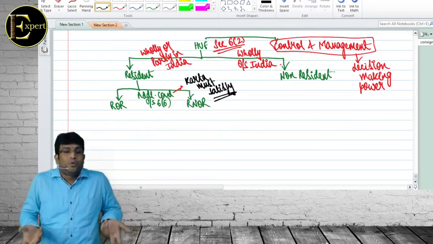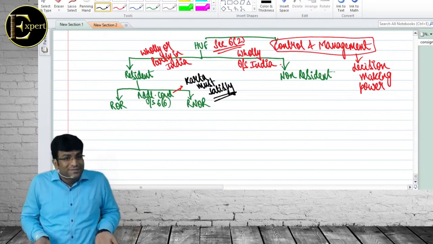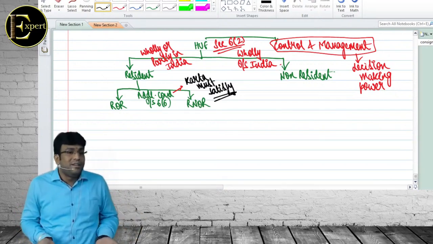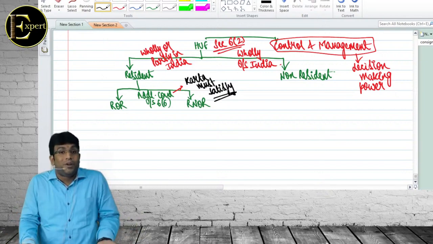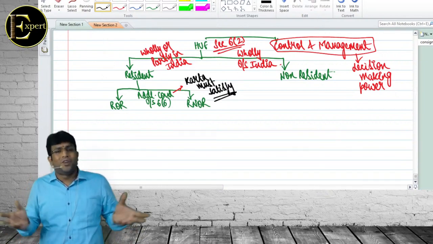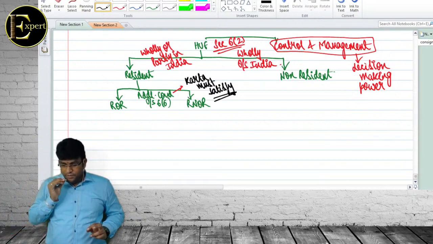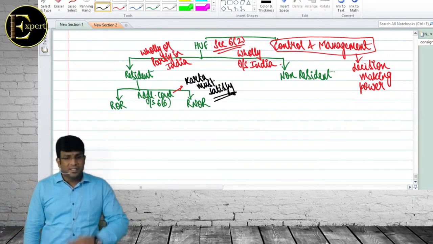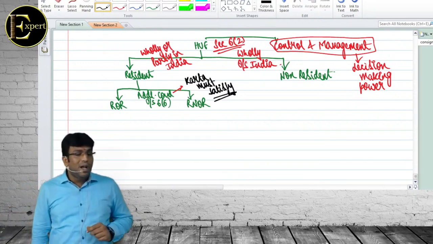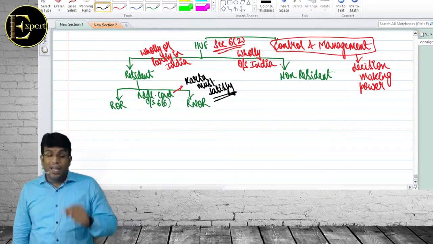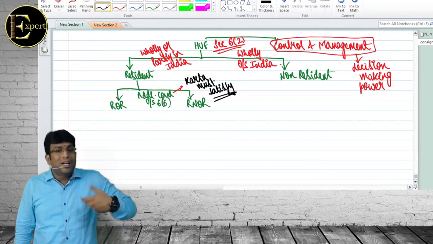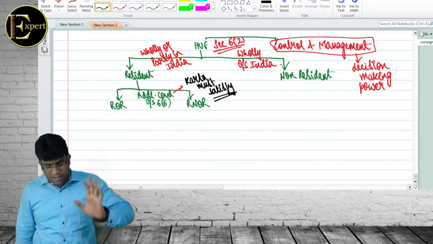See, our effort is not so much because 6.6 we already know. That's why I put in so much effort with you yesterday, because those areas are very important. Once the individual is perfect, the rest is a simple cakewalk. So what does 6.2 say? If the control and management is wholly or partly in India, it is regarded as resident. Wholly outside India, non-resident.